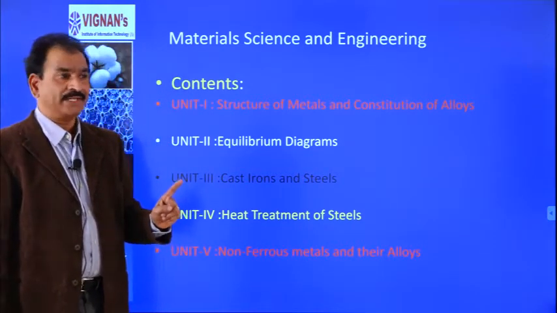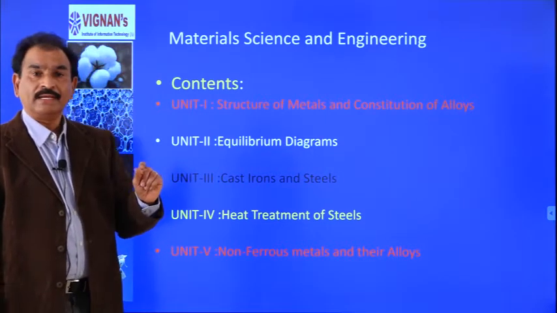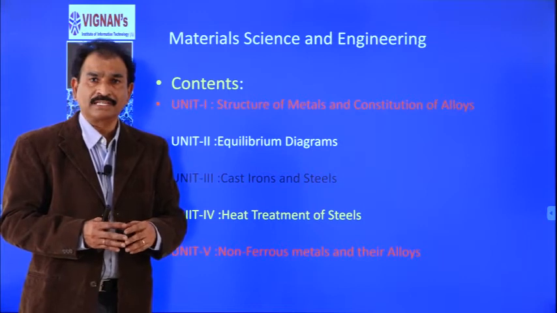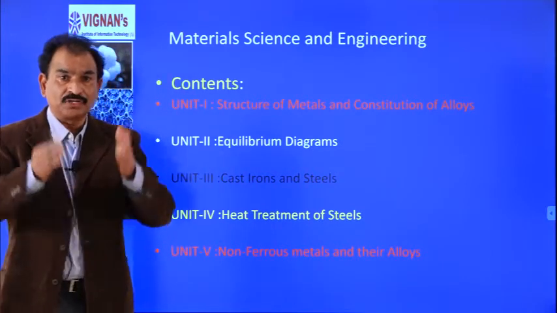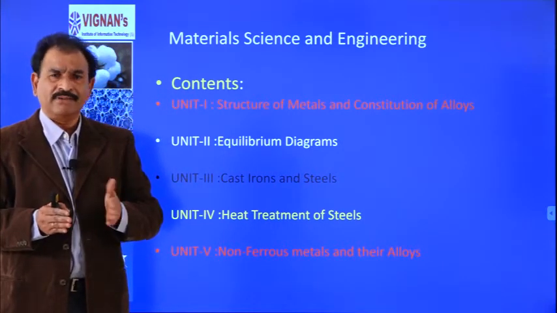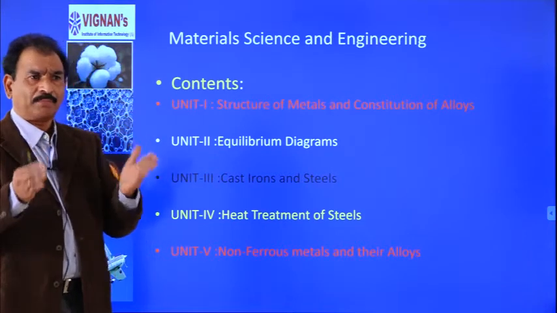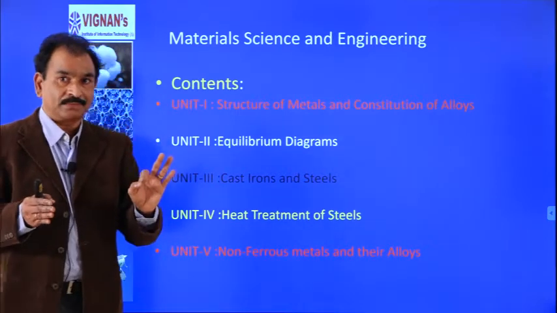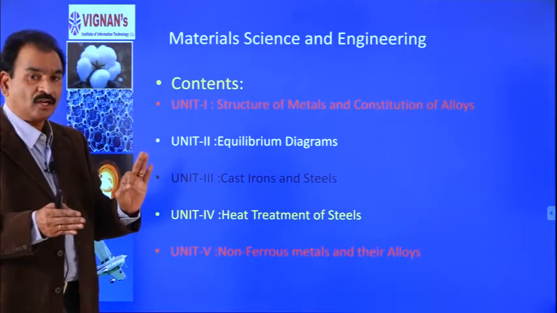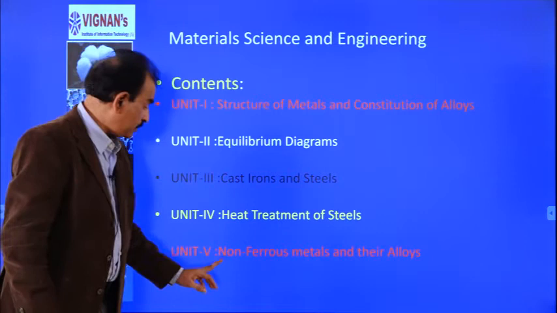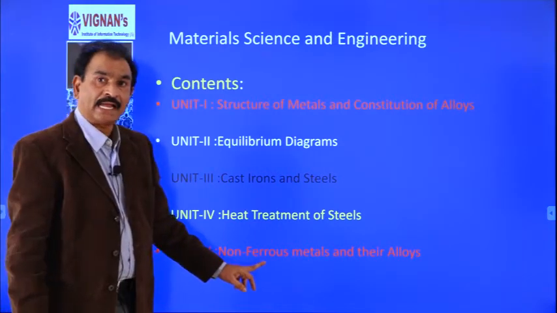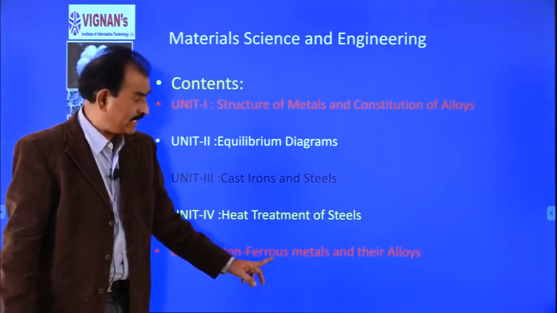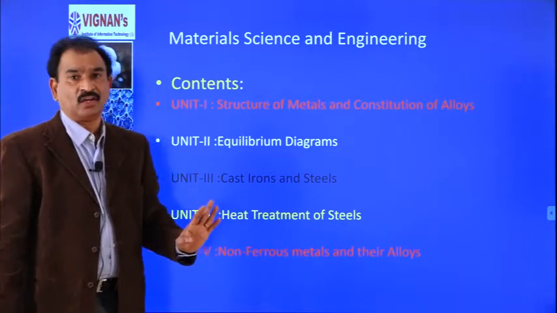For example, we use aluminum alloys for partition frames. In various houses, when we want to make a partition, we use aluminum channels, but it is not pure aluminum, it is an alloy of aluminum. So, in unit 5, we try to understand non-ferrous metals like copper, zinc, aluminum and their alloys.